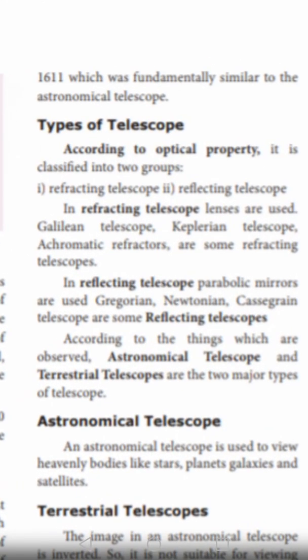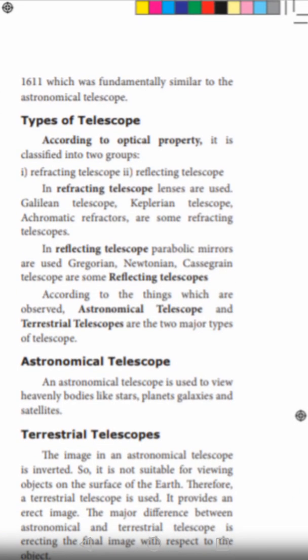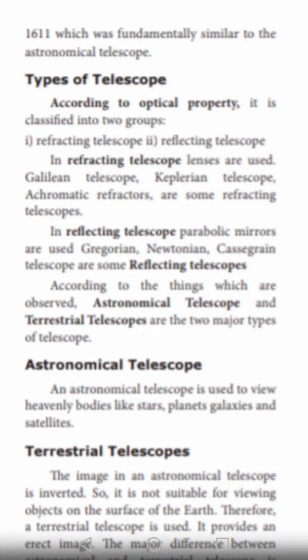Next one, types of telescope. According to the optical property, telescopes are classified into two groups. First one is the refracting telescope. Next one is the reflecting telescope.